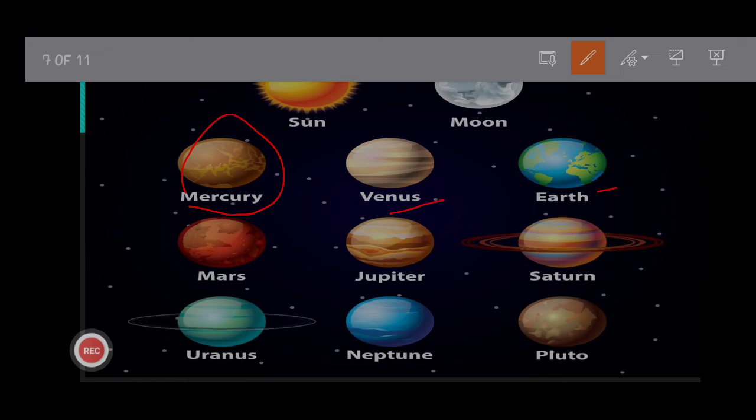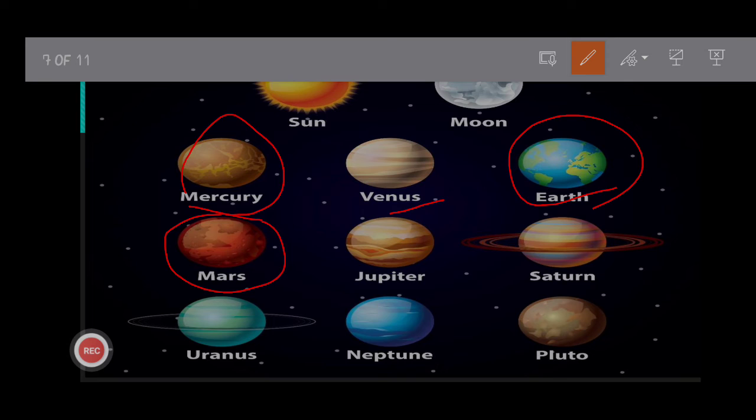Next is our Earth, on which all living beings are present. And as you can see, what is the color of our Earth? It is blue due to the excess water present on Earth. Okay, so our Earth is also called the blue planet. 70%, children, do you know? 70% of our Earth is covered with water.